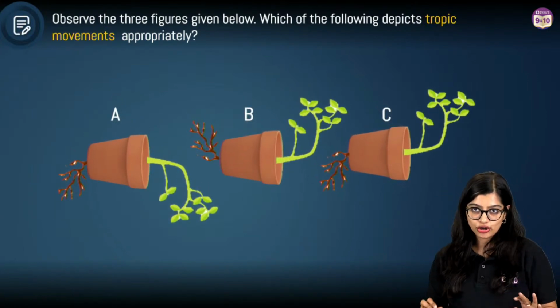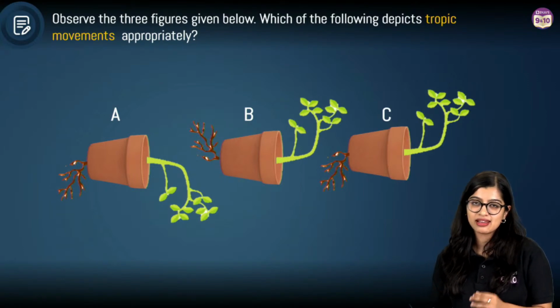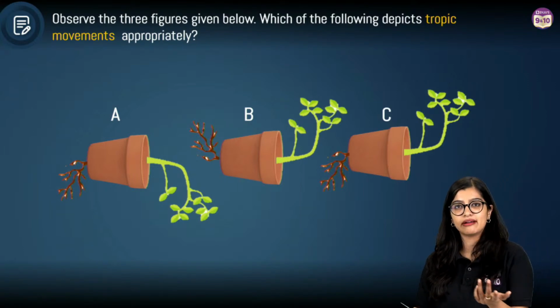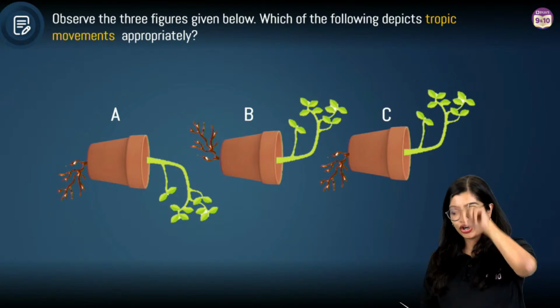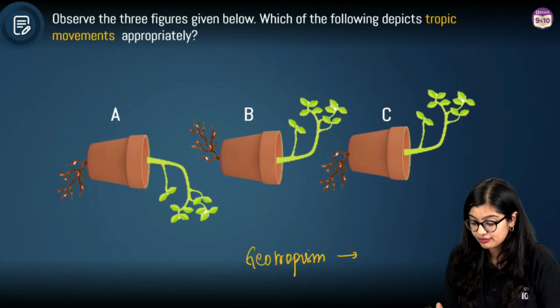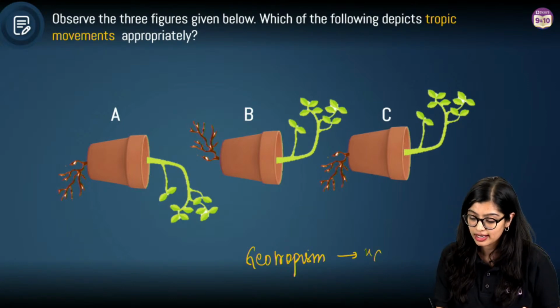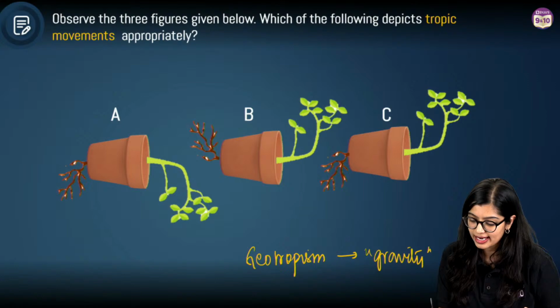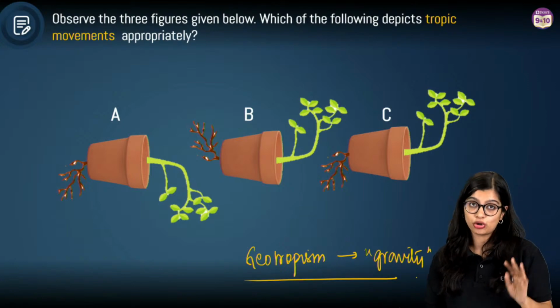Very simple. How to interpret the question? Now, you need to know your tropic movements. Now, 2 tropic movements are here. Actually, you only need to consider one, which is geotropism, which is response towards gravity, right? So this is what we understand as geotropism.